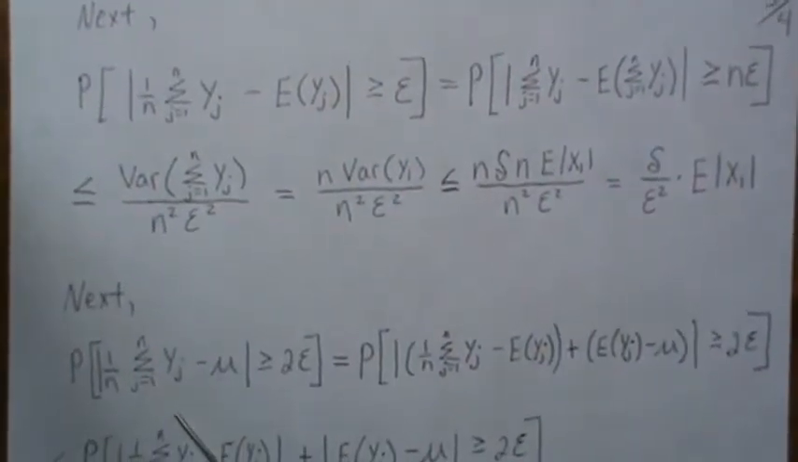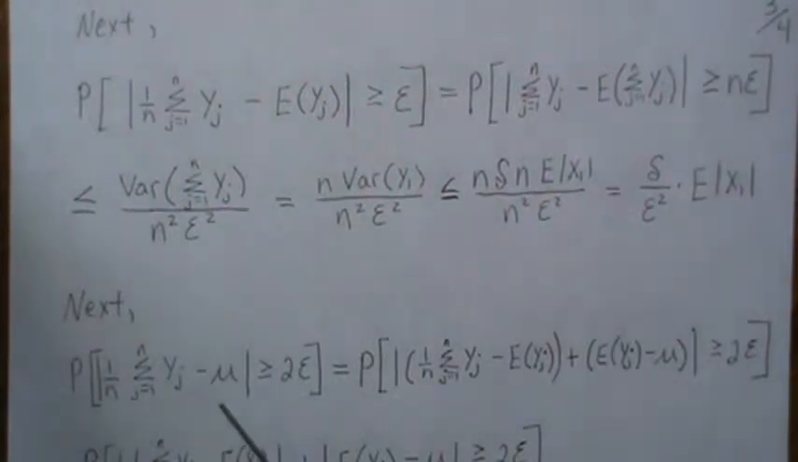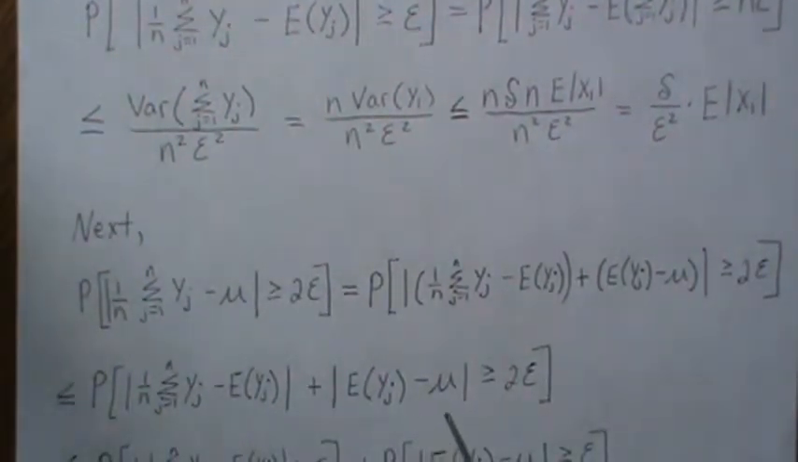Next, let's look at this probability, the mean of our yj's minus mu. It's very close to this, but we're going to stick in mu here, and we want it to be greater than 2 epsilon. When we go to this probability, all we do is add the expected value of yj and subtract the expected value of yj. So we're adding 0, so it doesn't change this probability. Now, since we have the absolute value of this quantity, this is going to be less than the sum of the absolute values of the pieces. So that's what we do here.